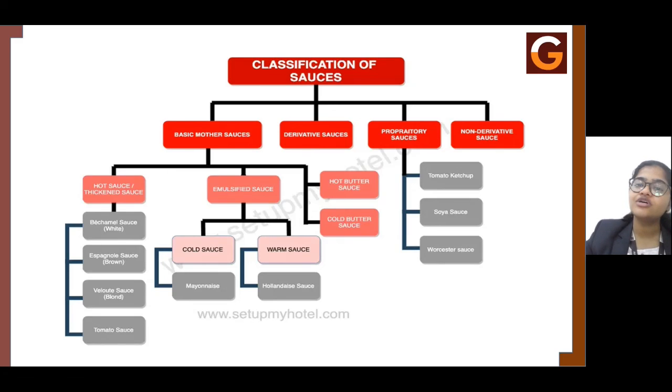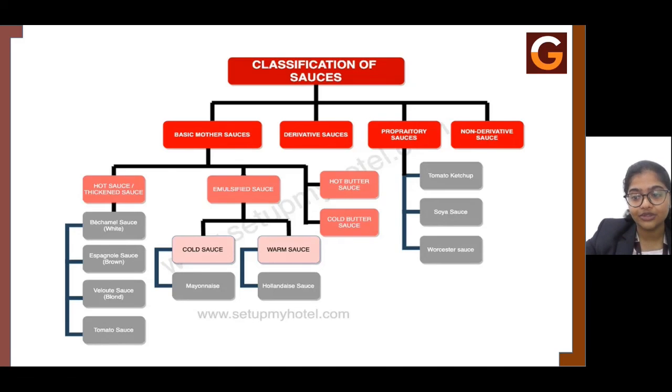Next one is the proprietary sauces, that is the commercial sauces which you can get from the market. The first one, very common, is tomato ketchup. Do not get confused between tomato mother sauce and tomato ketchup. Tomato ketchup is a sauce, but it is used as a condiment, and although the original recipe actually uses mushrooms, sometimes egg whites, sometimes grapes, mussels, walnuts, even pumpkins, and many other ingredients are used for making tomato ketchup. And that is what gives it a tangy and sour flavor.